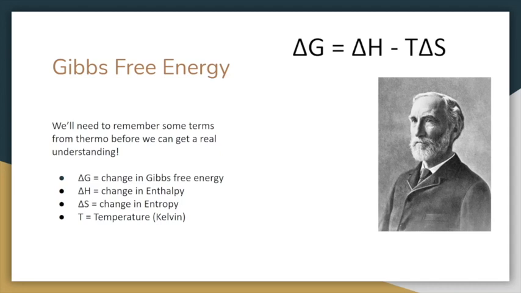You can think of enthalpy as the internal energy of the system, where a negative delta H is going to mean that heat is released, while a positive delta H means heat is absorbed. And finally, we'll need to remember entropy, which we'll define as the measure of a system's thermal energy that is unavailable for useful work.